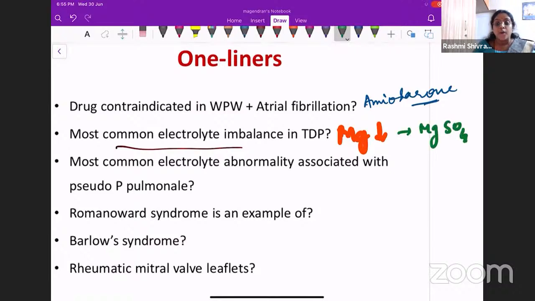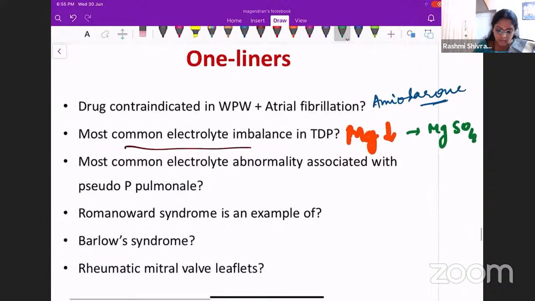Magnesium sulfate. Where else do you use magnesium sulfate? I think you must be quite familiar by now. You will be using it in patients with Torsades de Pointes, in patients with eclampsia, and also in patients who are having a very refractory asthmatic attack. In severe asthmatic cases, you will give magnesium sulfate. It is a wonder drug actually. So the most common electrolyte imbalance associated with Torsades de Pointes will be hypomagnesemia.